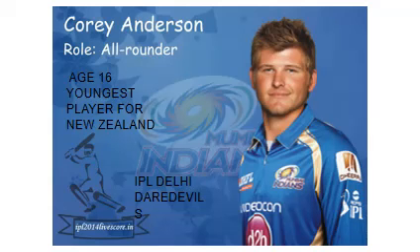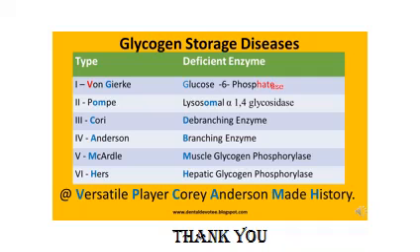Now, how do you remember the different types of glycogen storage disorders? One way I remember is by thinking of the cricketer Corey Anderson. He was an all-rounder and a versatile player. So, versatile player Corey Anderson made history. V is von Gierke's, and the enzyme which is deficient, please remember, is glucose 6-phosphatase. Player, the P represents Pompe's disease. Pompe has that OM, so you can remember lysosomal alpha 1,4 glucosidase.